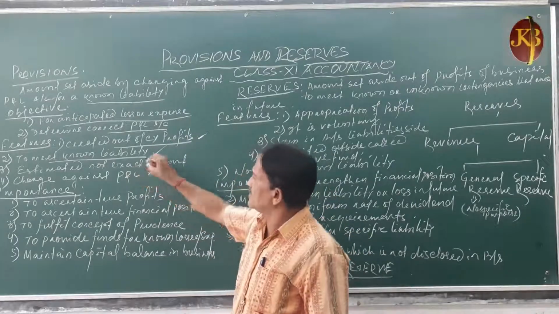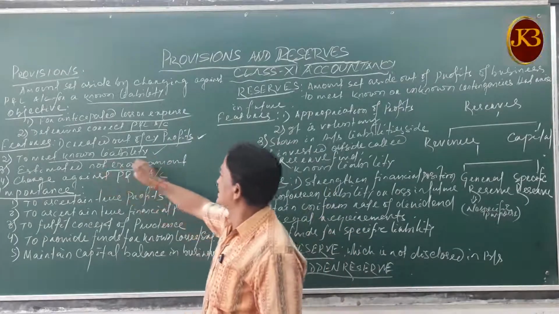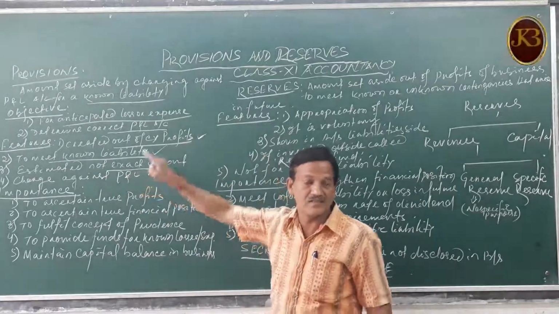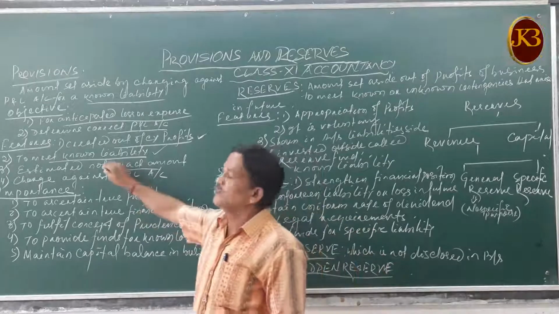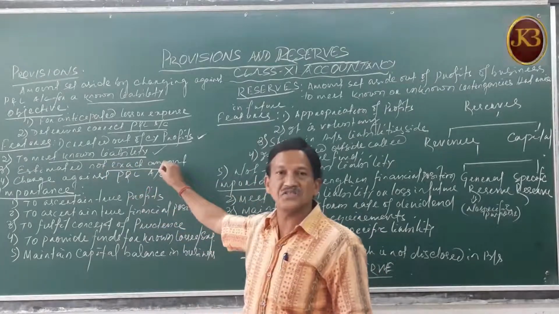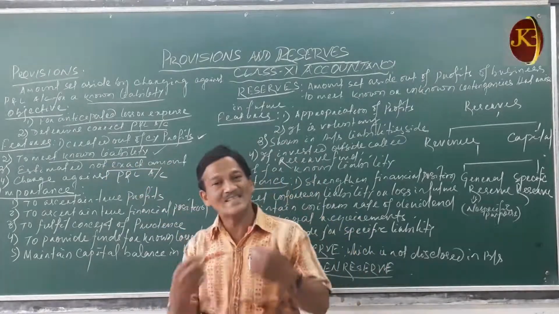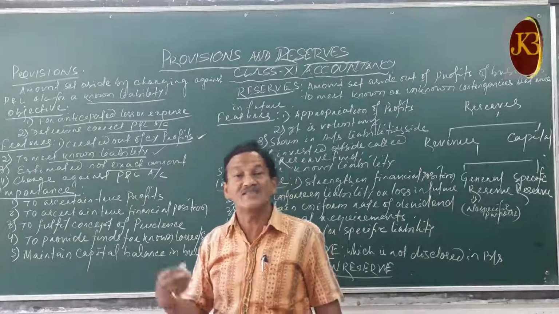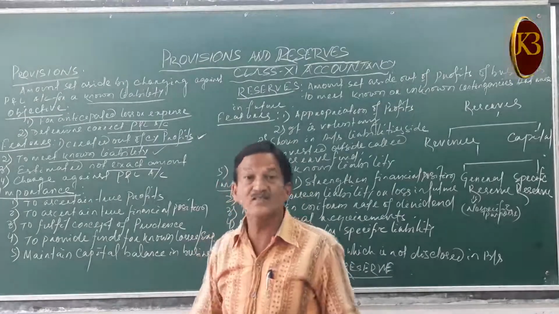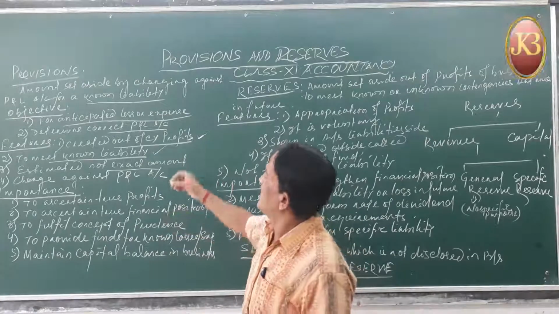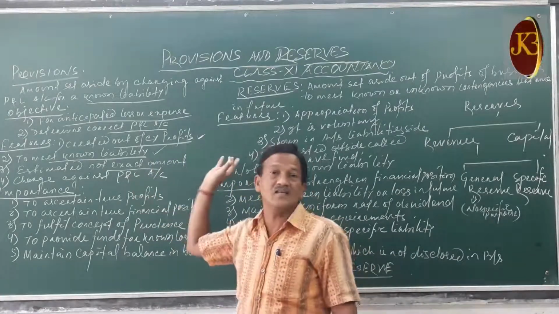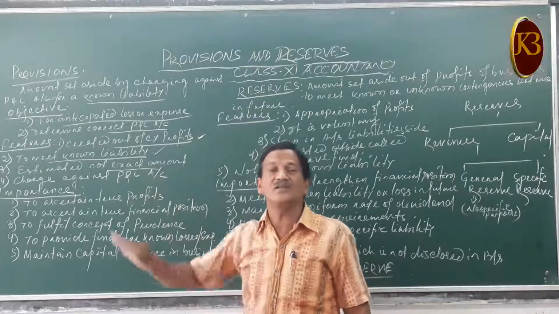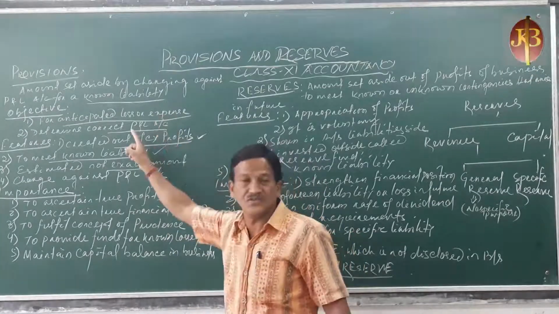Then the third feature is that it is an estimated, not an exact, amount. That is why we create the provisions, because we are estimating the amount. This is the expected loss; the exact amount of the loss is not known. If the exact amount were known, it would be charged directly to the profit and loss account and it would not be required to create a provision.